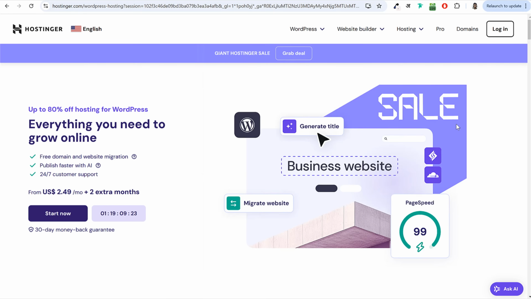Now this is the hosting that we'll be using. This is one of the most affordable and at the same time best hosting available on the internet. And this is the only thing that we have to purchase. Without hosting, we just cannot create a website. Rest everything, whether it's theme, page builder, plugins, everything is absolutely free. And this thing also, which we have to purchase, is very inexpensive, very affordable. You can see it starts at just $2.50 per month.